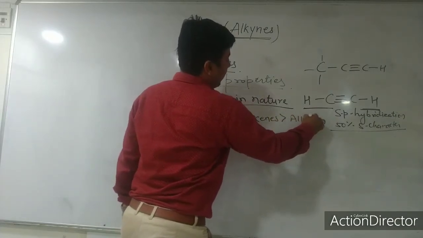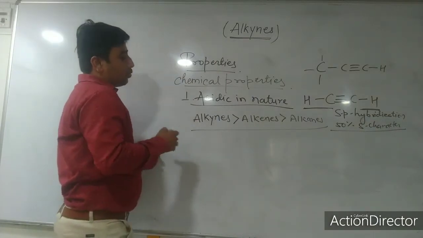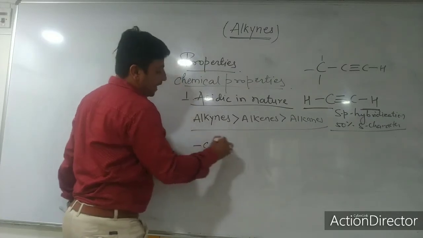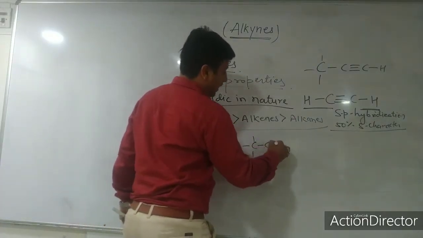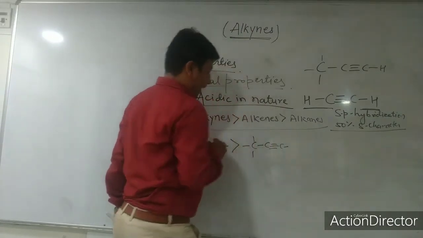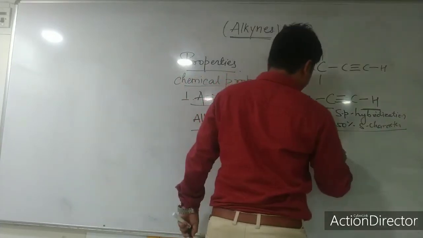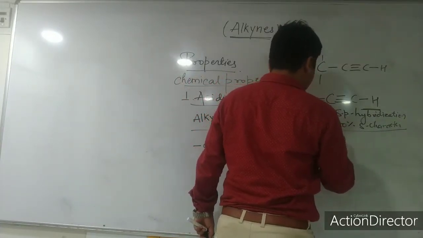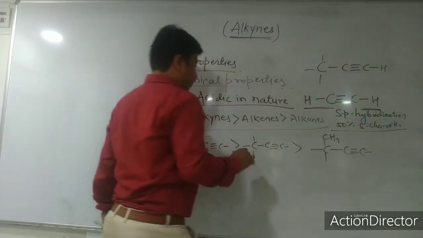alkanes. But if we talk about alkynes only, as we move along, suppose I have taken ethyne, it will be greater than propyne. Got it? Ethyne will be greater than propyne, and propyne will be greater than butyne. Or you can just attach a CH3 group here with the triple bond. Here it is butyne only.